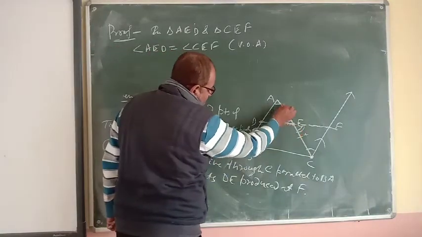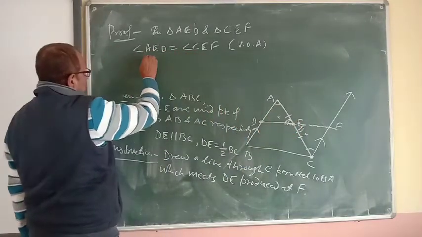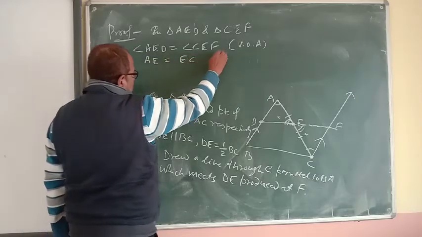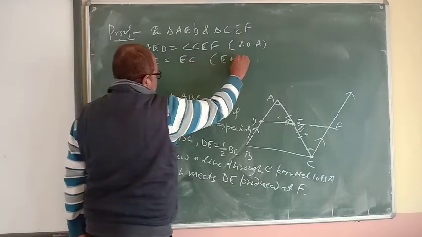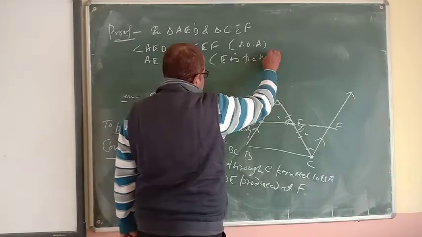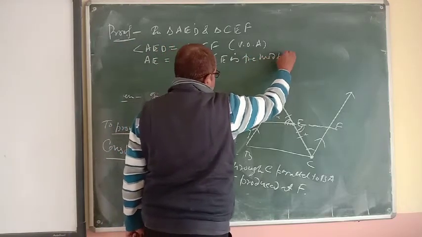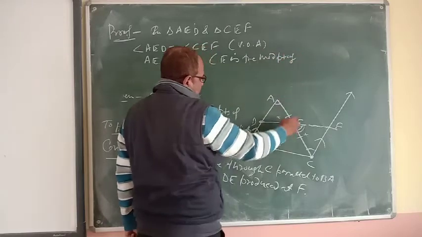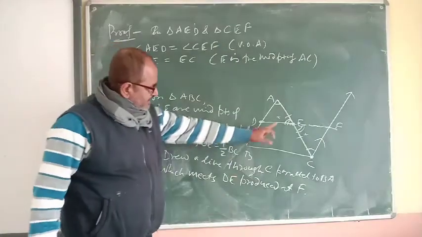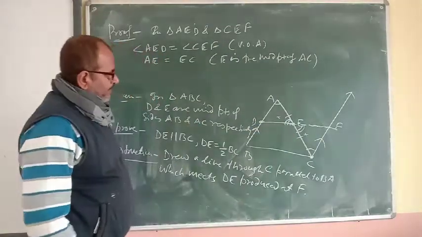Next step, AE is equal to EC, reason E is the midpoint of AC, so AE and EC are equal.